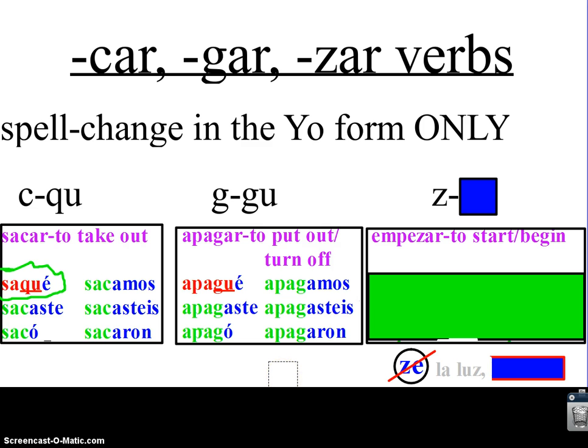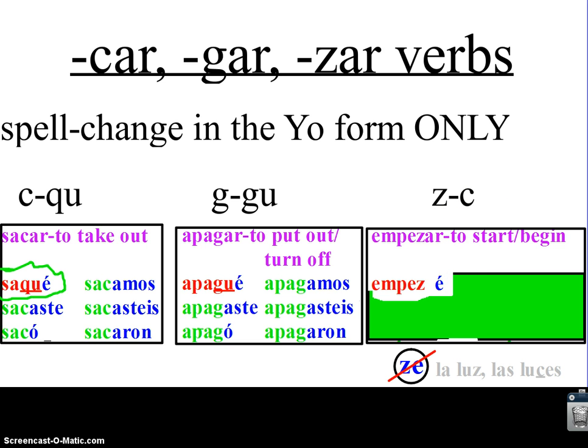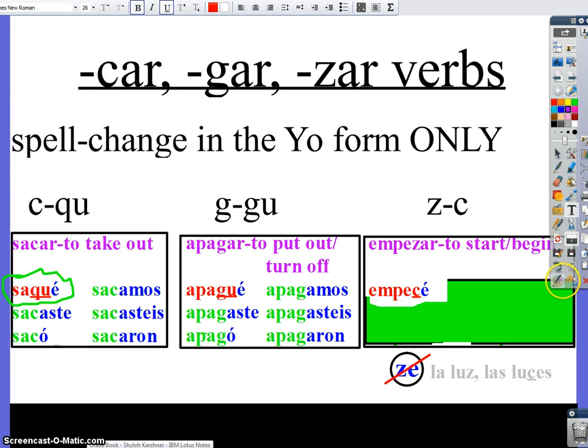And if I want to make it plural, usually you would just add es. But you guys have already seen that the plural is luces. You change the Z to a C. The same thing with lápiz and lápices. You don't ze in Spanish. So, because I cannot ze in Spanish, this yo form would not be correct. I have to change the Z to a C. And now I have the correct form of the yo form for empezar.